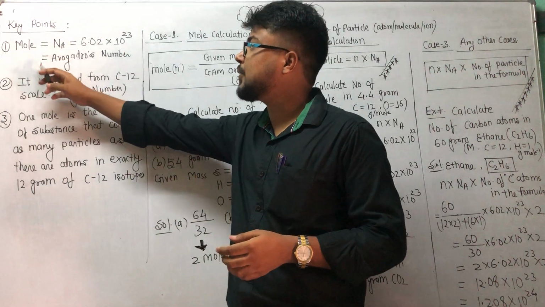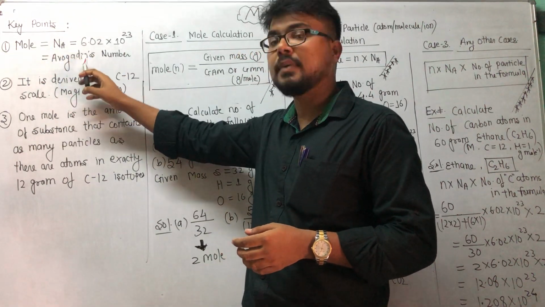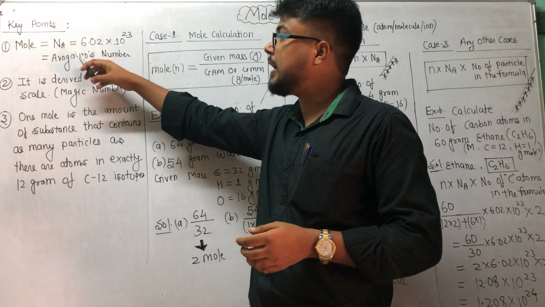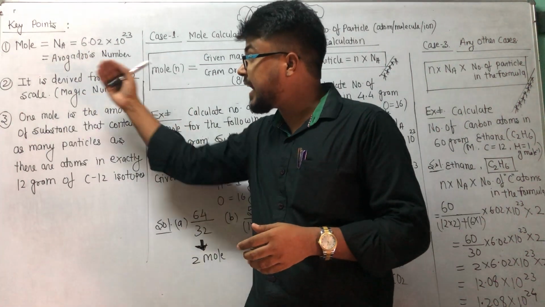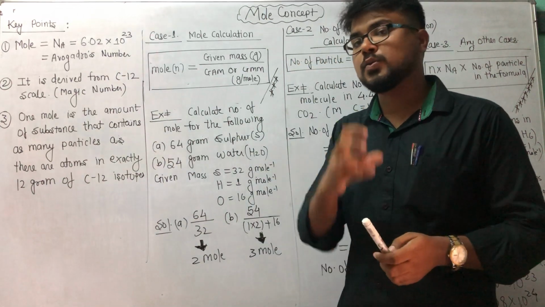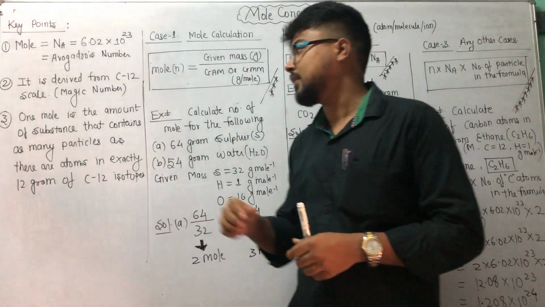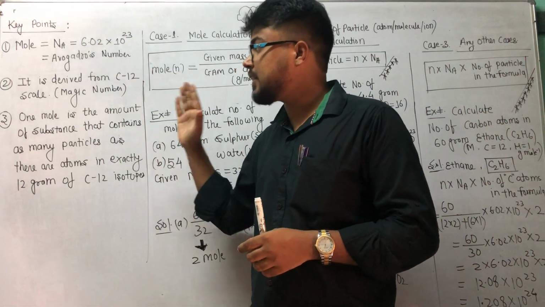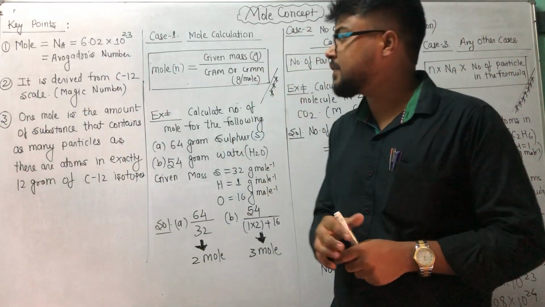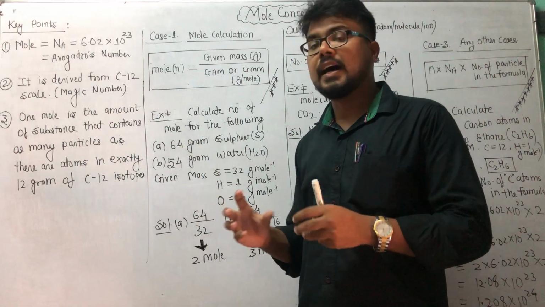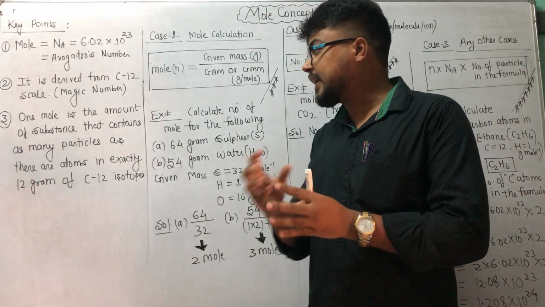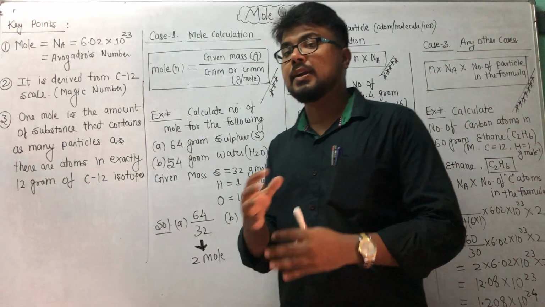So mole is equal to Na, Avogadro's number, whose value is 6.02 × 10^23. It is derived from the carbon-12 scale and is also known as the magic number. From the definition, 1 mole is the amount of substance that contains as many particles as there are atoms in exactly 12 gram of carbon-12.